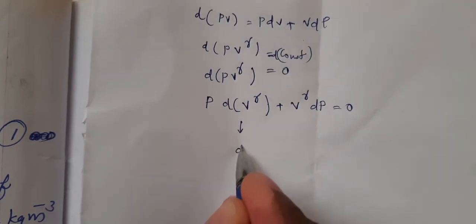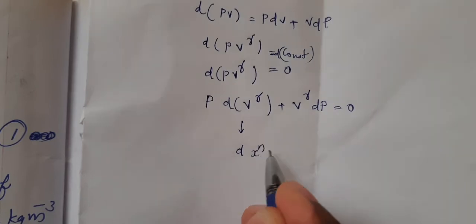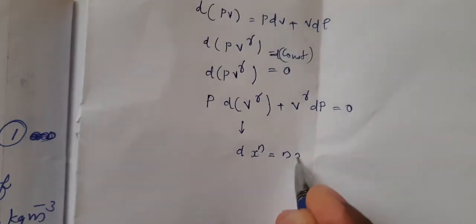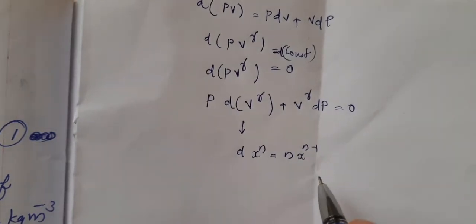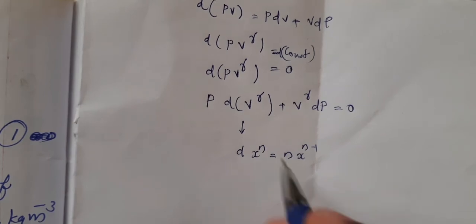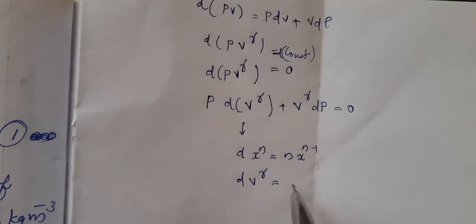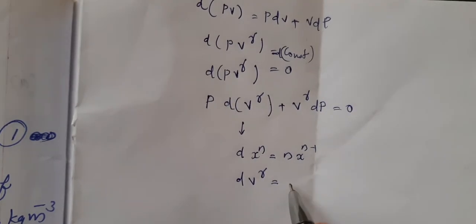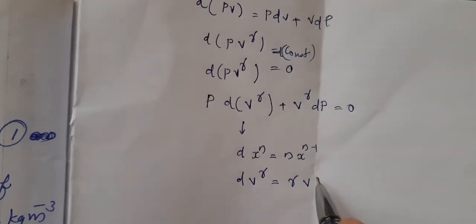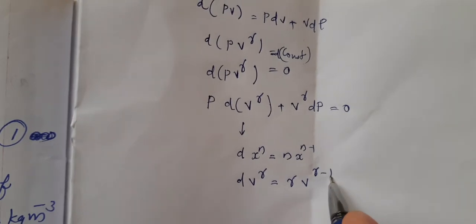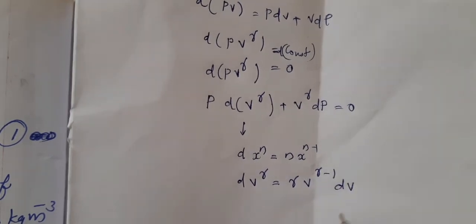We had an equation: d of x to the power n is equal to n x to the power n minus 1. As per that, d of V to the power gamma is equal to gamma, where n is the number gamma, V to the power gamma minus 1, along with a dV.